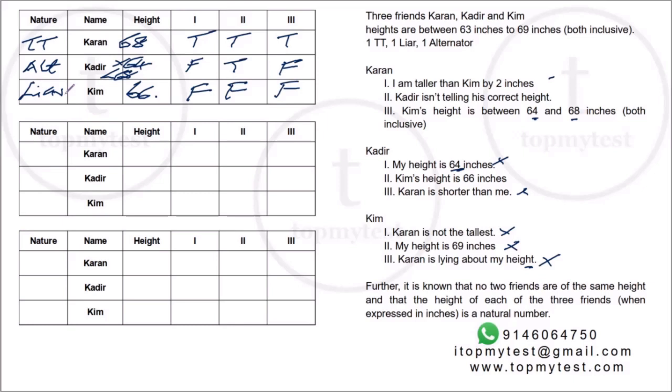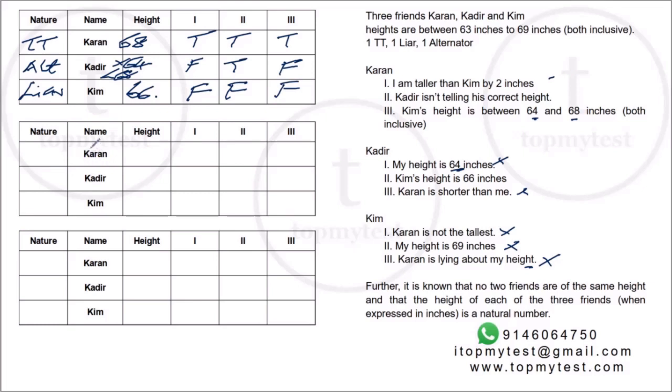So in this scenario, when Karan is the truth teller, Kim will become the liar, Kadir will become the alternator, and we know Karan's height, we know Kim's height, and we know that Kadir cannot be 64. He can be 65. He cannot be 66, he can be 67, he can be 63 also. He can be 63, 65, 67. We'll come back to that later once we do it.